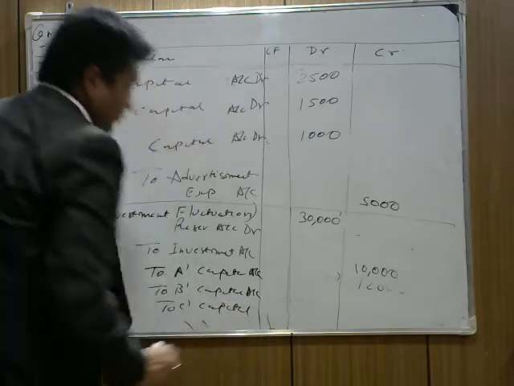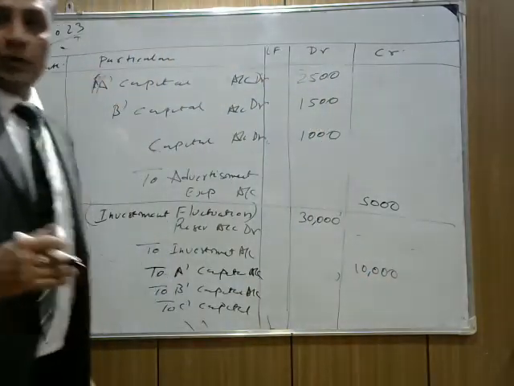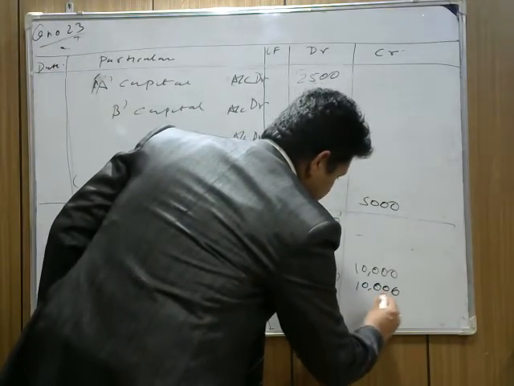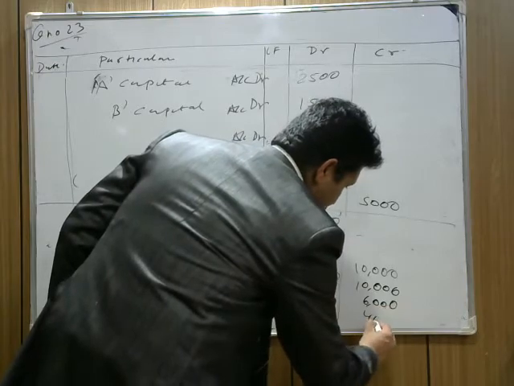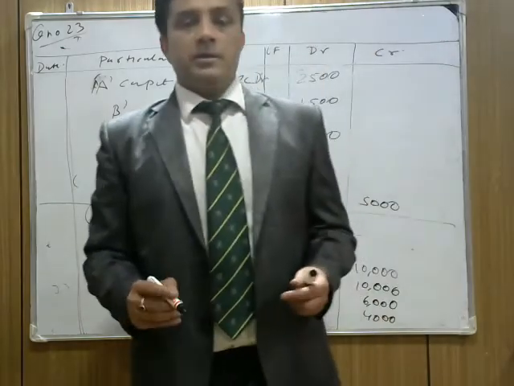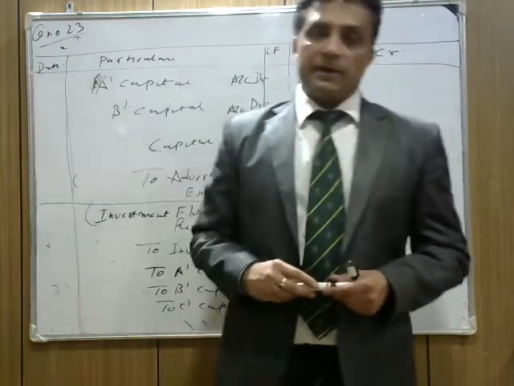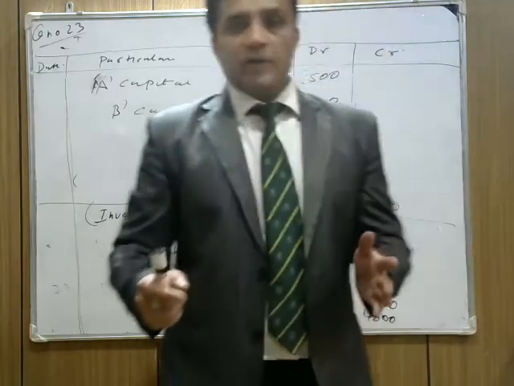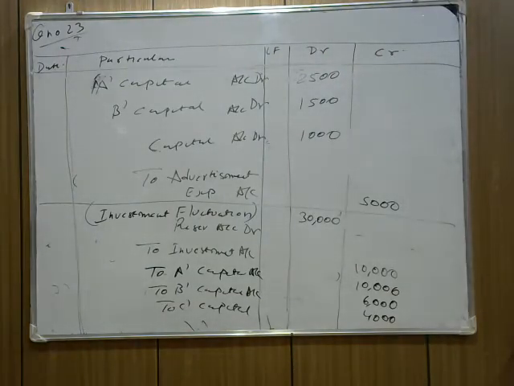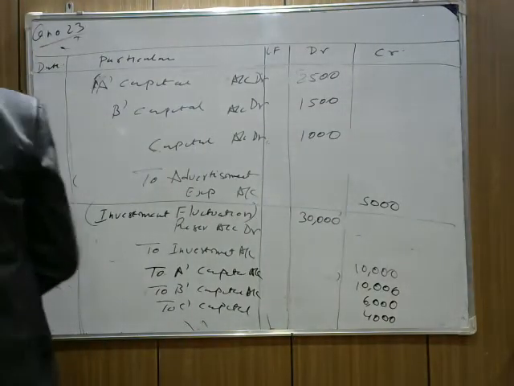Now divide this 20,000 between the partners' capital accounts: 10,000 for A, 6,000 for B, and 4,000 for C. Being IFR balance amount transferred to partners' capital account. Now note down and check this part. Is it clear?